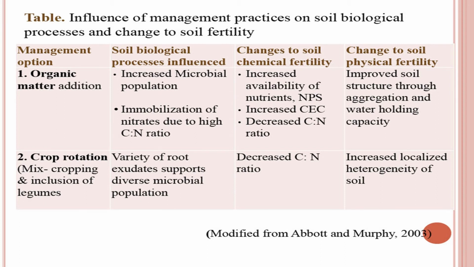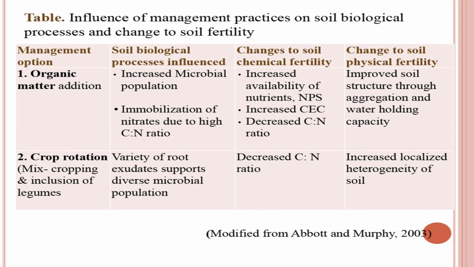Number 2, crop rotations. Crop rotations are very, very important and they have a very significant role in improvement of soil fertility. Particularly when we include leguminous crops in the rotations, they are quite useful. And similarly, the rotation of crops themselves is also useful and required. So, what is this crop rotation going to do to the soil biological properties?